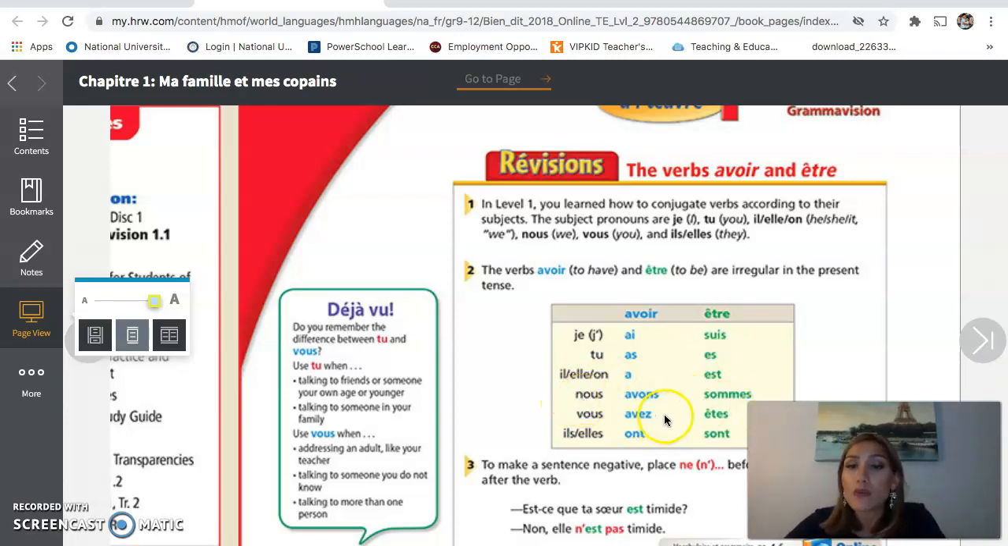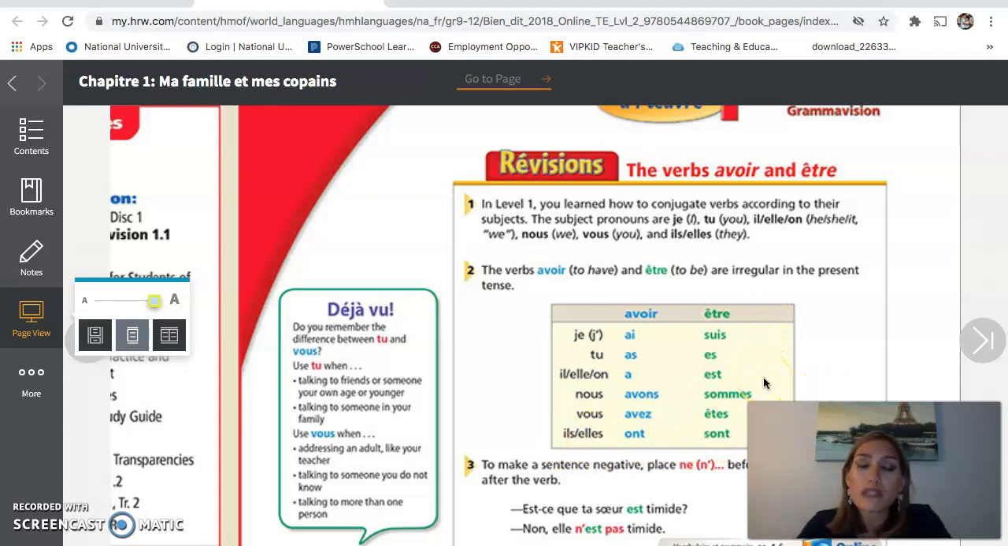When I want to say we are, I say nous sommes, okay? Nous sommes. When I want to say you are, you formally are, or you all are, I say vous êtes. And then lastly, for they, it's ils or elles, and it's ils or elles sont, okay?